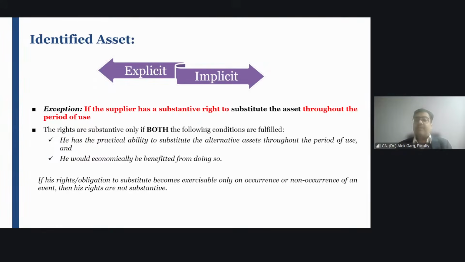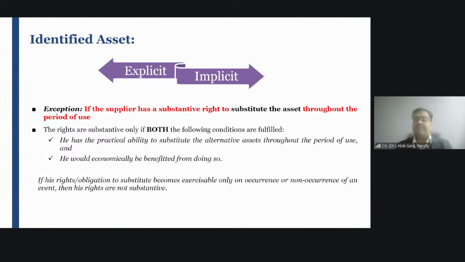Number two, the lessor should not have a substantive right to substitute the asset. Number one is very much clear. The asset has to be explicitly or implicitly mentioned in the contract. Number two, the lessor should not have a substantive right to substitute the asset. What is meant by substantive right to substitute the asset? It means the lessor should not have a substantive right to replace the asset. If the lessor has a right to replace the asset, the lessor is not getting any benefit out of it.